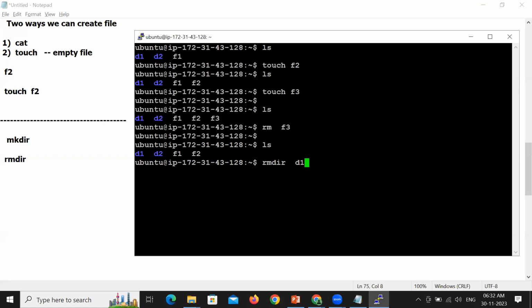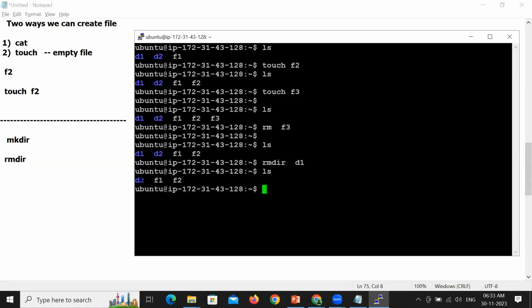So please check, is your command working successfully? Yes, it has been working successfully. Use ls to see the list of all the files and directories. So D1 is not available. D1 has been removed. Now you're left with D2. Am I clear? Clear about removing the directory?